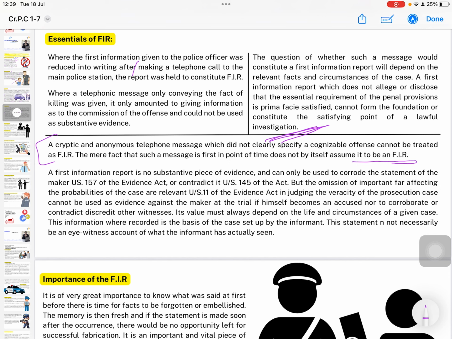Evidentiary value of FIR. It is a settled law that FIR is not a piece of substantive evidence. It is not the evidence of the fact which is mentioned.